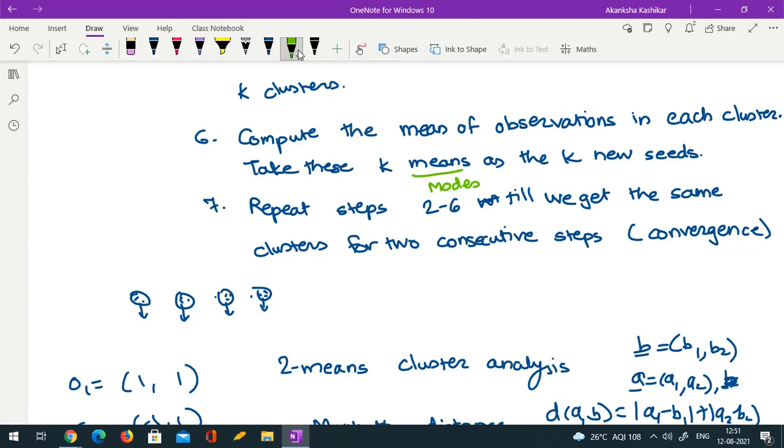But we can distribute the continuous data into intervals, right? No, we won't recommend that. You are losing information. If you convert continuous data to categorical data, then you are losing some information. So you can do that, but still I won't compare k-modes and k-means, because they are two different methods applicable to different types of data. So there is no way of comparing them. K-medoids you can compare with k-means.